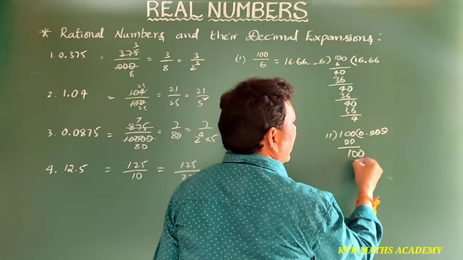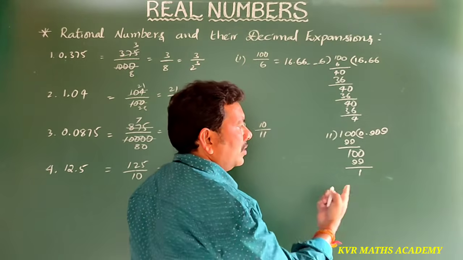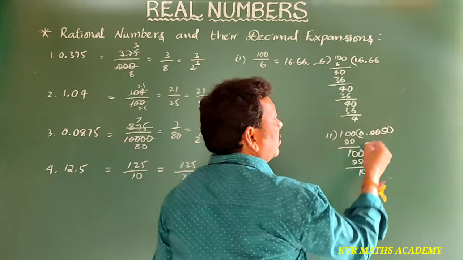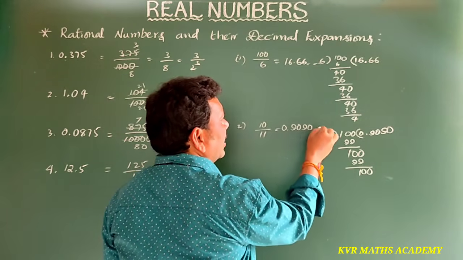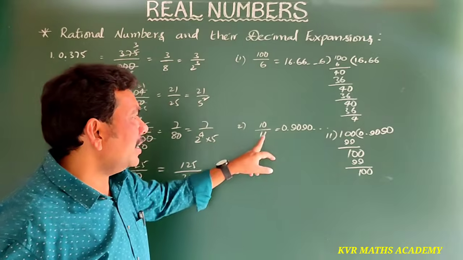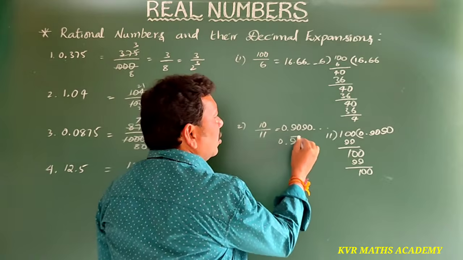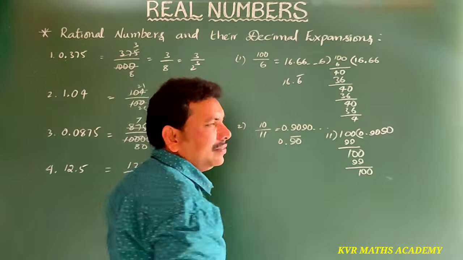So 11 9s are 99, 1 0. Not cancel, put 0 again. So that is equal to 0.9090, like that it is coming. Here 10 by 11 means 0.90 bar, and this is 16.6 bar.